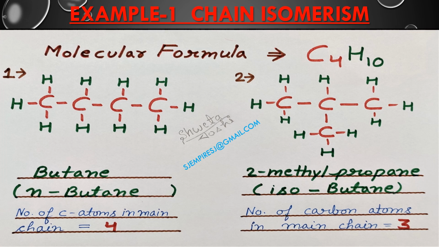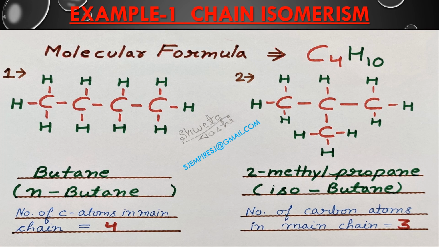Now taking up an example of chain isomerism, suppose we are having a compound with molecular formula C4H10. It means in the compound there are 4 carbon atoms and 10 hydrogen atoms. As we can see in our first case, we are having a straight chain of 4 carbon atoms and hydrogen atoms are attached to that chain.